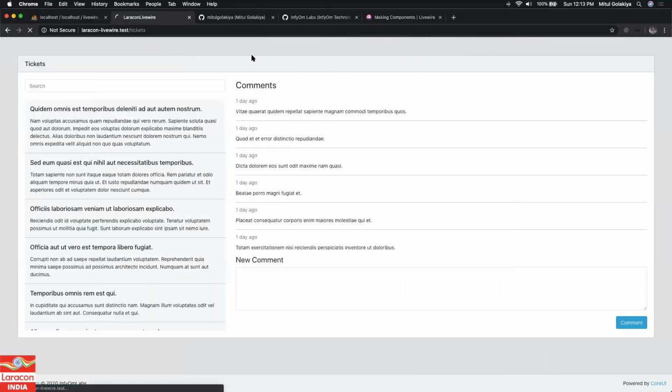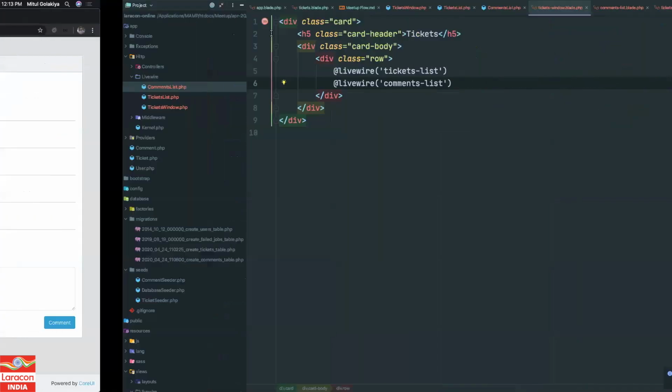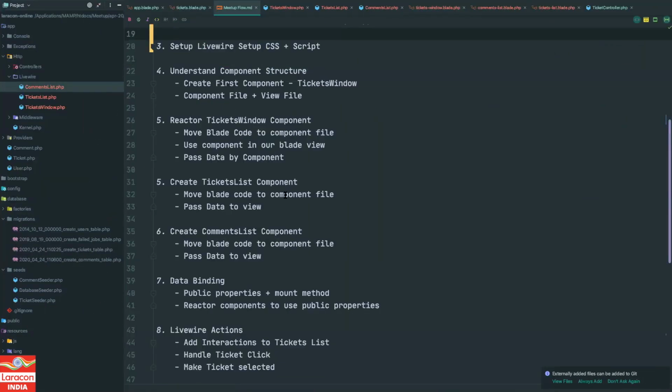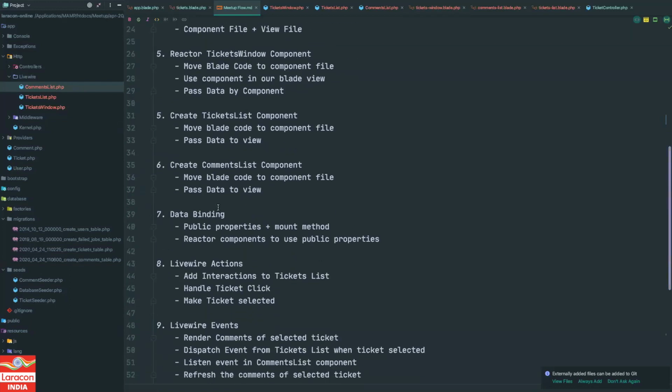Let's try. Yep, it is still working. So the whole code is still working, right? We are done with creating enough components. We have created three components so far, and refactored them to have their own set of data and their own set of views, right? Now things become interesting and magical, I will say.